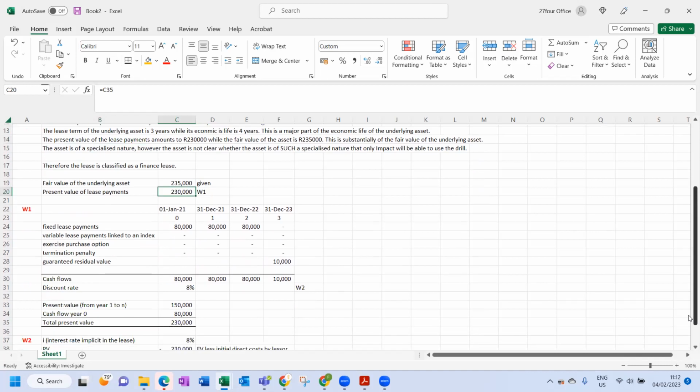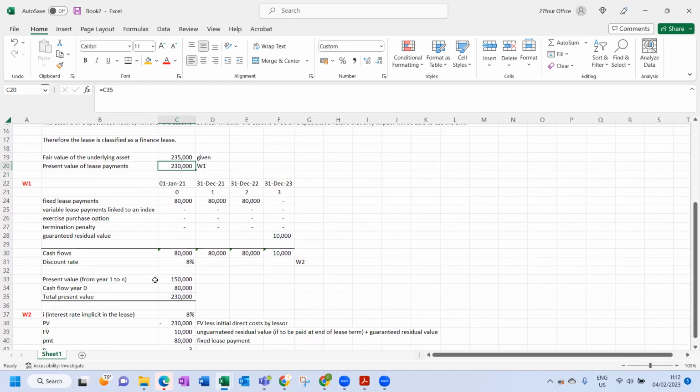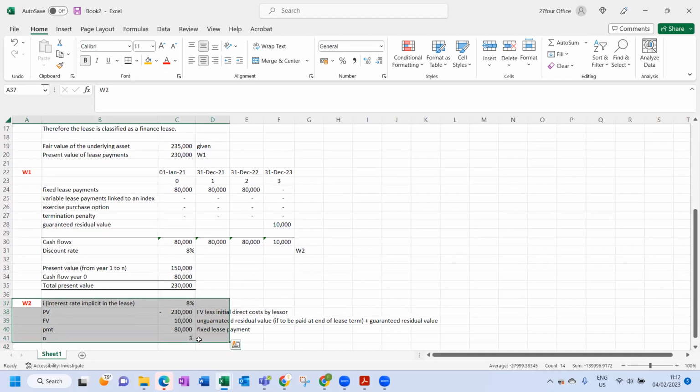In a lease question, you're probably always going to have to calculate this over here. So make sure you know how to calculate the interest rate implicit in the lease. You're most likely going to always have to calculate it, lessee or lessor.